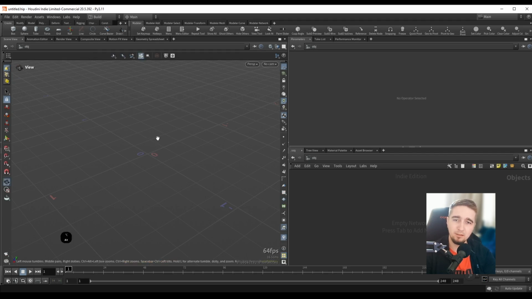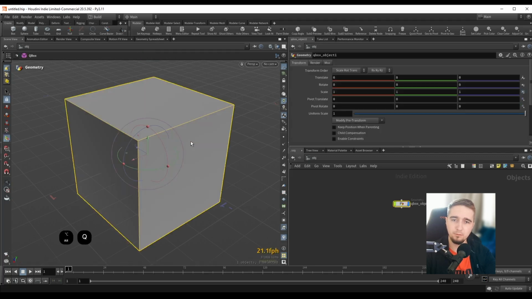So if I press Alt W, we can see that we have access to a lot of radial menus, and we'll go over all of these in a second. But now essentially I can press Alt Q, and this will give me some presets of some of the built-in objects that we can drop. So maybe I want to use a QBox, and now I am in Modeler mode.